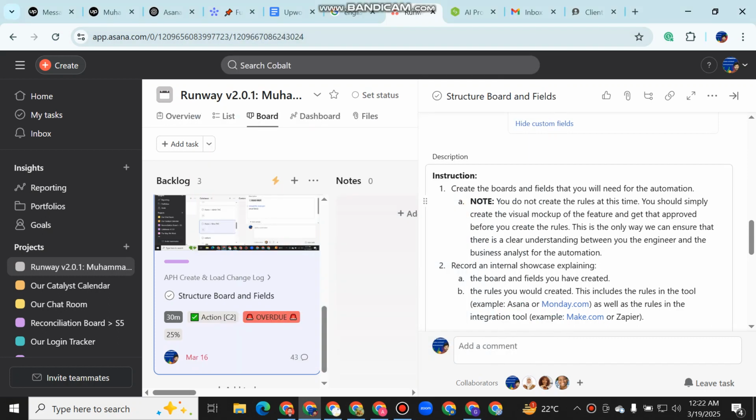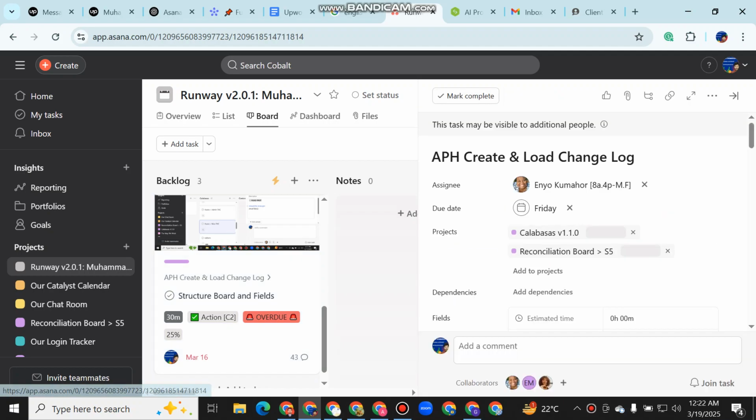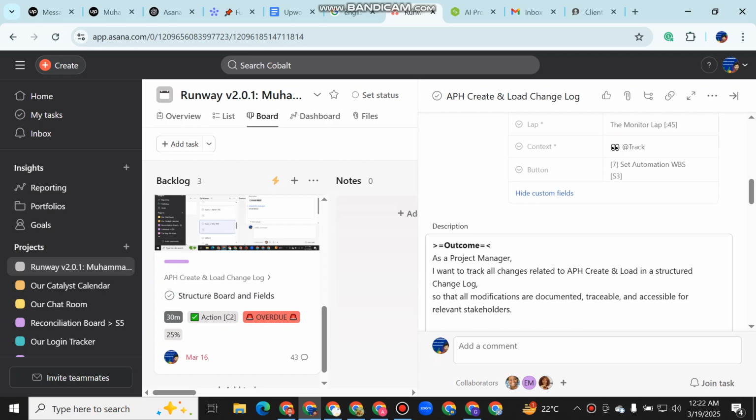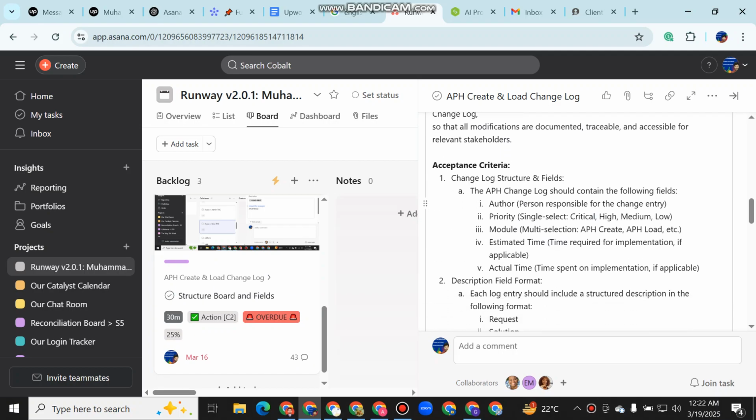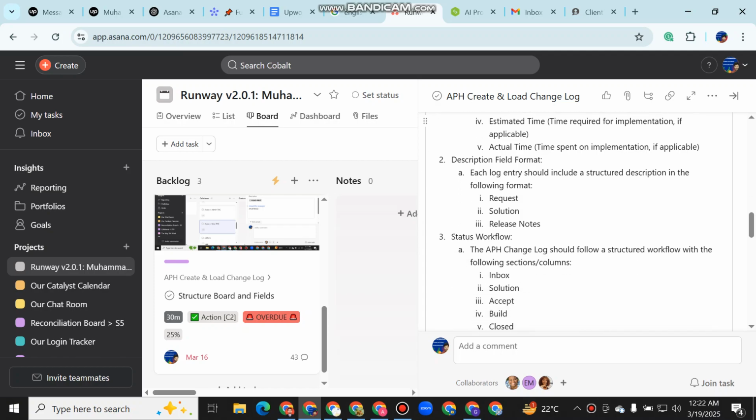So I have set up the Asana task according to this instruction. For now, I have set up just the structure and not the automation process, etc. According to this job requirement, I have set up here author, priority, module, estimate time, actual time, and created a form,